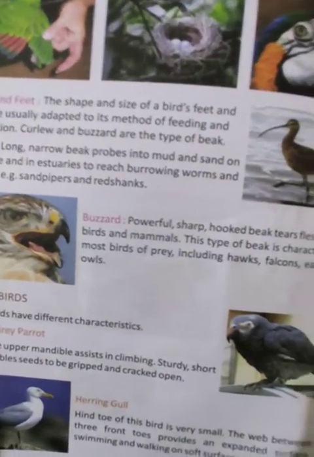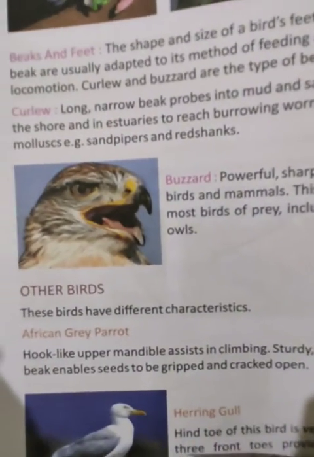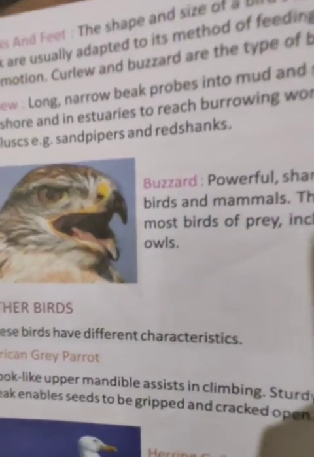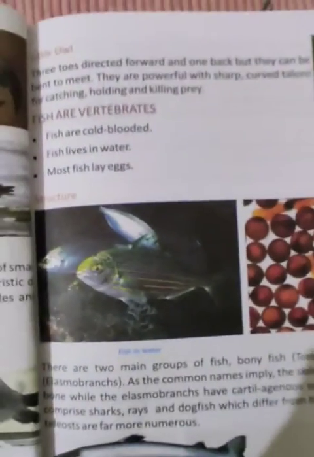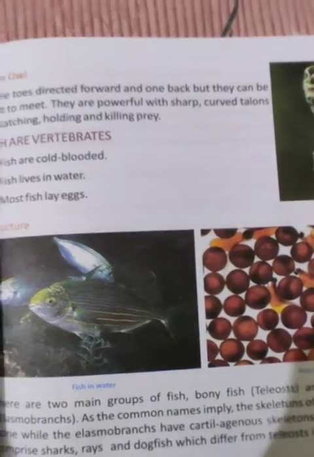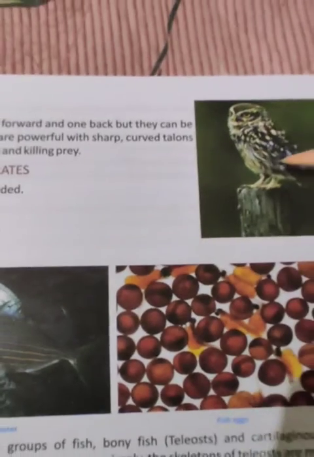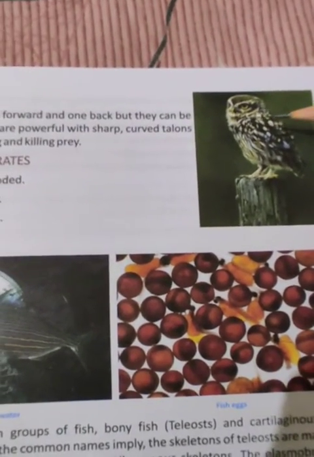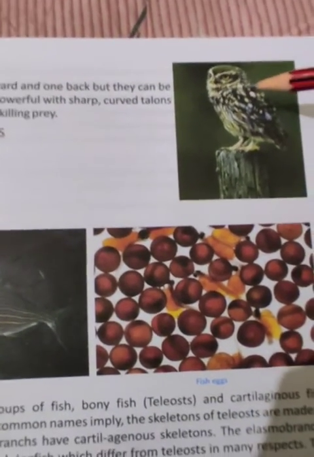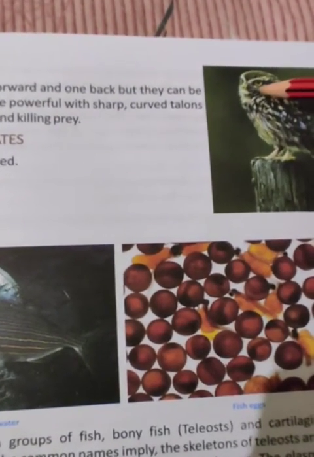You have seen a swan. Swans have webbed feet so that they can swim easily in the water. Owl: there are 3 toes directed forward and 1 back. Powerful, with sharp curved talons for catching and holding prey. Say they have sharp talons.